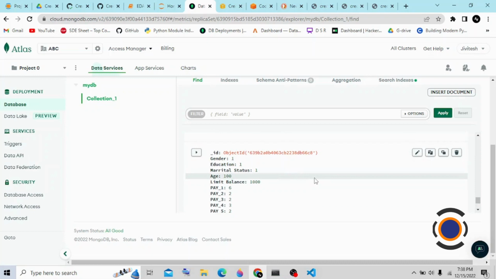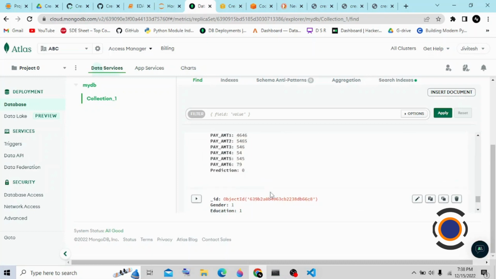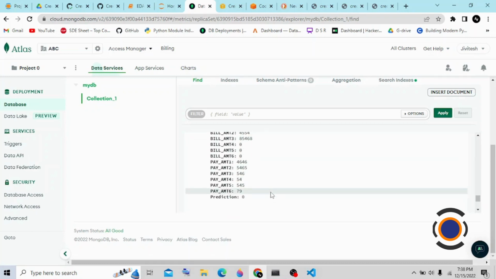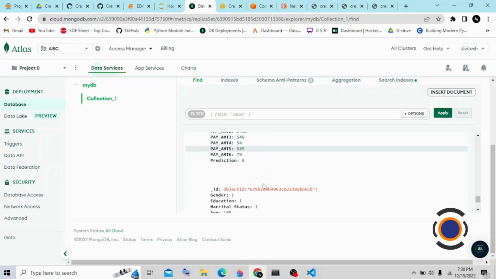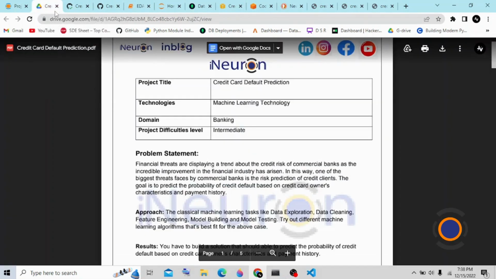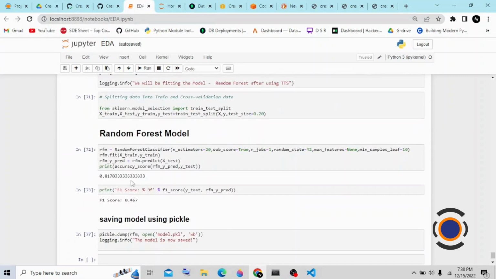You can use this particular data for further training of the model, meaning you can use the data for increasing the model accuracy. In my particular project, I am getting an accuracy of 81% according to my previous data, where I used the Taiwan credit card defaulter data from Kaggle.